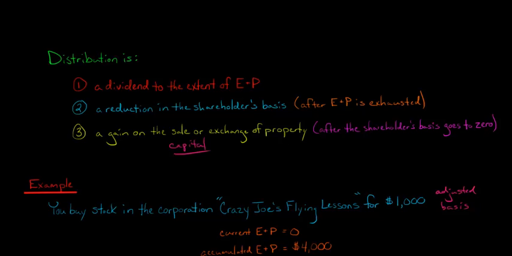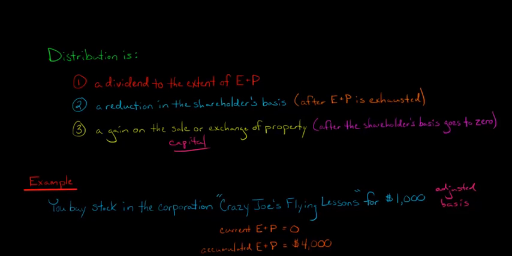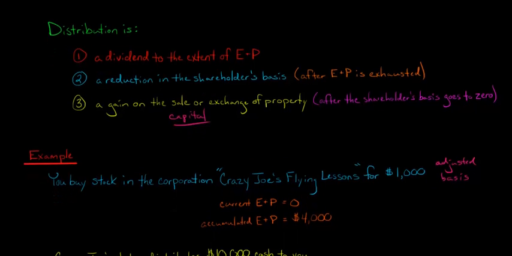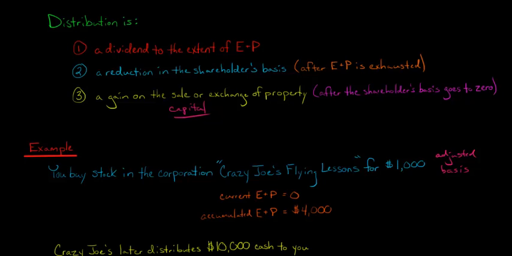Now we need to know a couple of things about Crazy Joe's. Current E&P is 0, and there's accumulated E&P of $4,000. Those are the earnings and profits for Crazy Joe's.